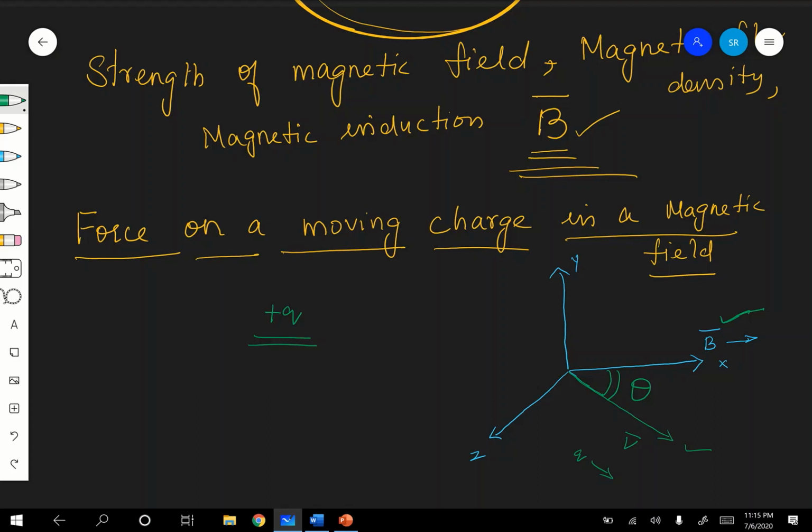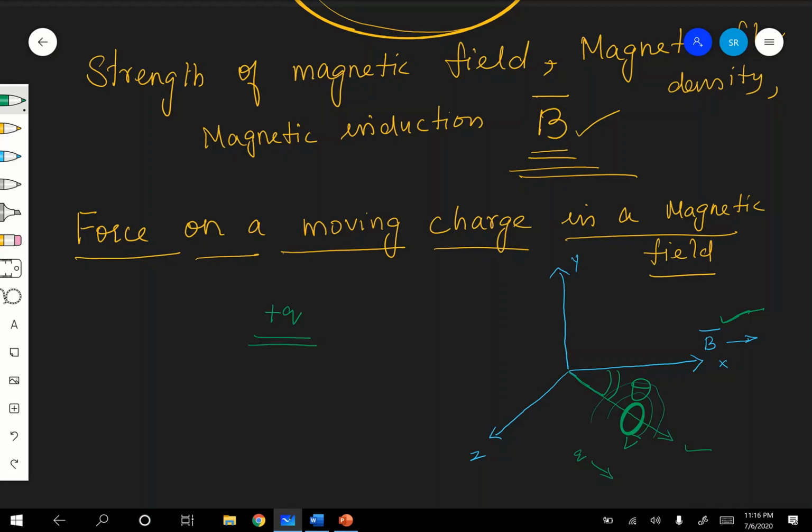Apart from that, as we have just seen, Oersted found that a moving charge or a current carrying conductor is also a source of magnetic field. Inside a current carrying conductor, the charges are moving in a particular direction. Correct? Therefore, here a charge is moving, making an angle theta with the external magnetic field. Therefore, the moving charge has its own magnetic field surrounding it.